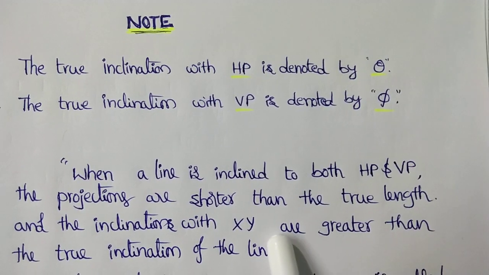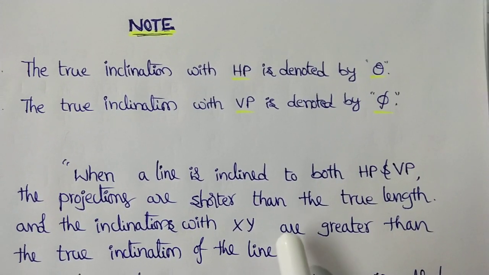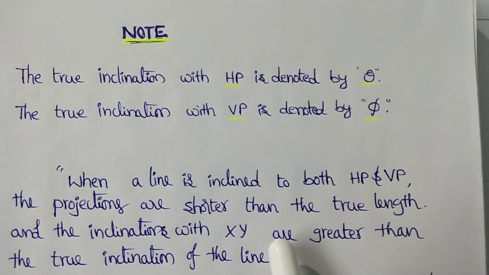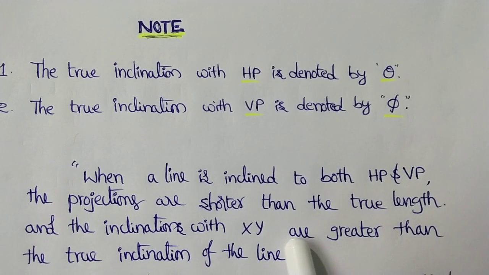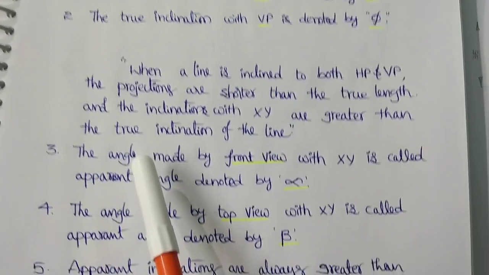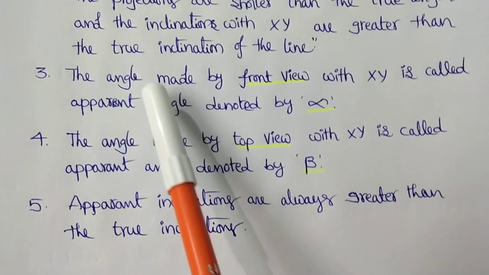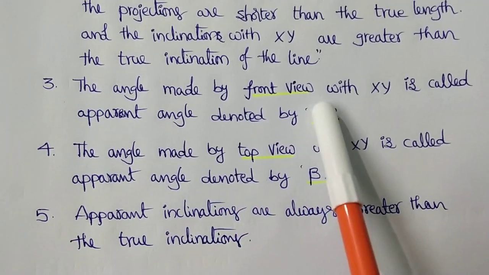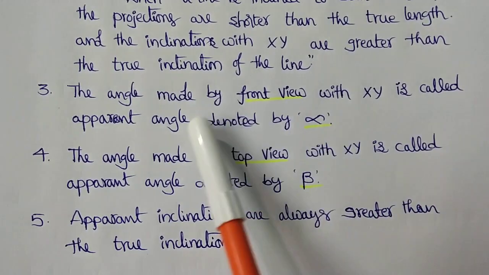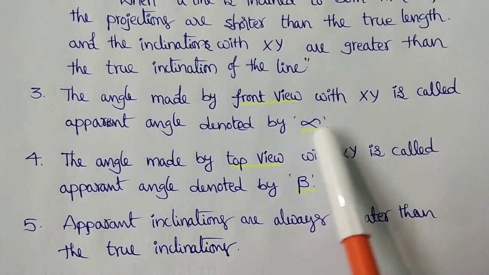So according to the fourth condition, we will be getting two types of inclinations. Those are true inclinations and apparent inclinations. So the third point, the angle made by the front view with XY is called apparent angle, denoted by alpha.